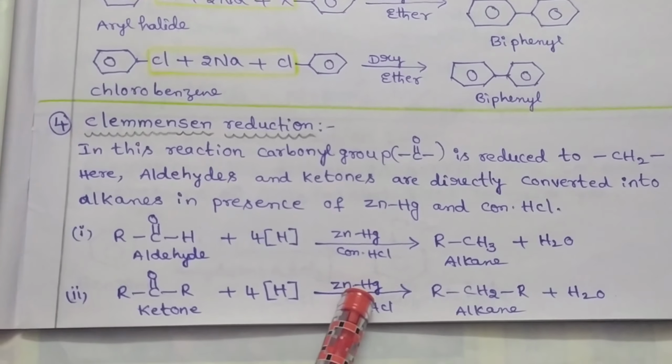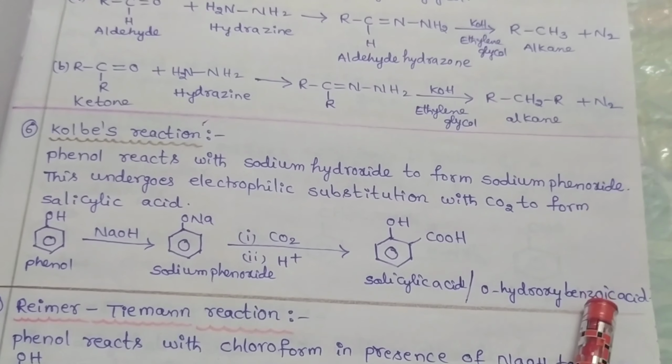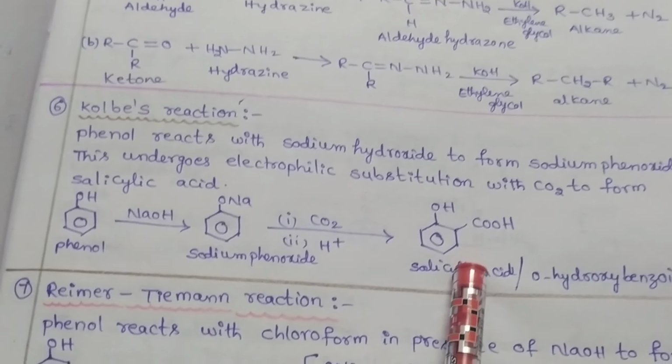That means here the phenol is reacted with sodium hydroxide to first form sodium phenoxide. This sodium phenoxide undergoes an electrophilic substitution reaction with carbon dioxide and then reacts in the presence of an acidic medium to form salicylic acid, or orthohydroxybenzoic acid, as a final product.